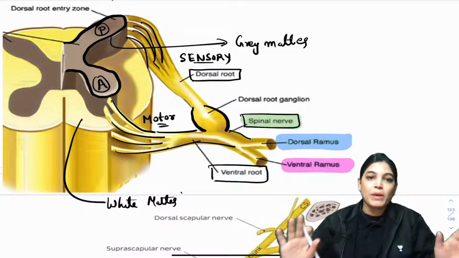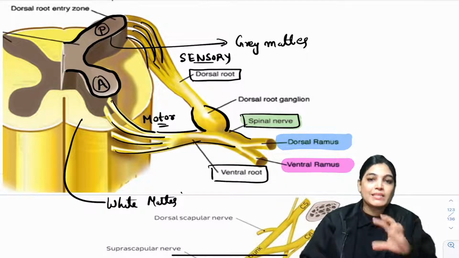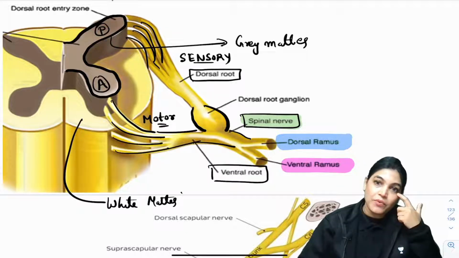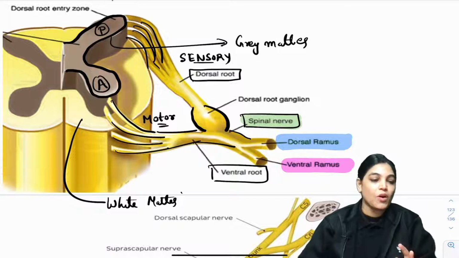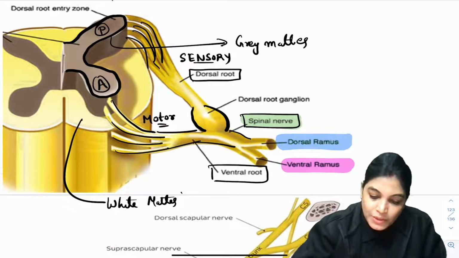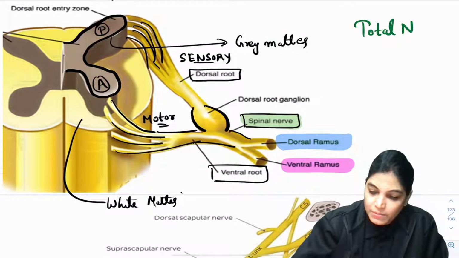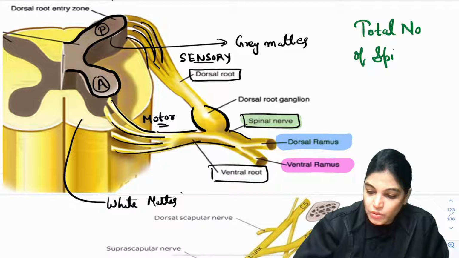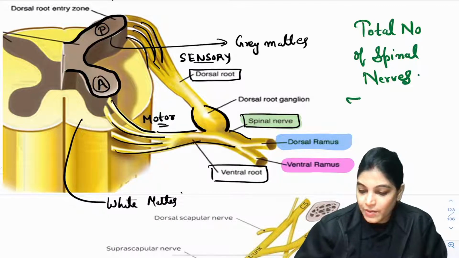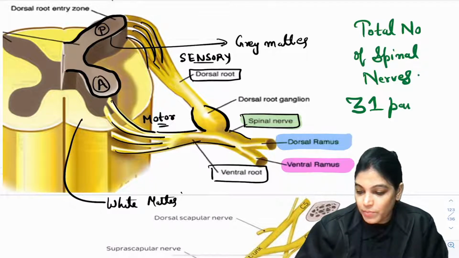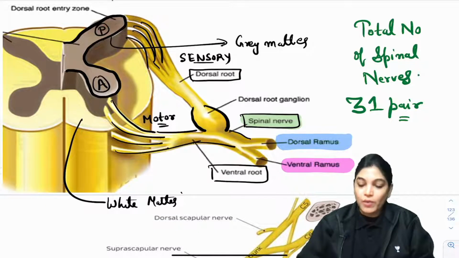So is the concept of rami clear to you? Please let me know. By seeing this diagram, I think the concept of rami is clear to you. How many spinal nerves do we have in our body? Anyone? What is the total number of spinal nerves? We have got 31 pairs of spinal nerves. Total we have got 31 pairs of spinal nerves.